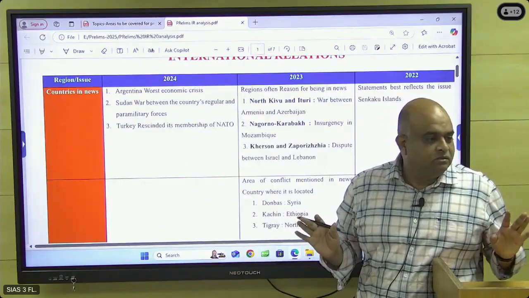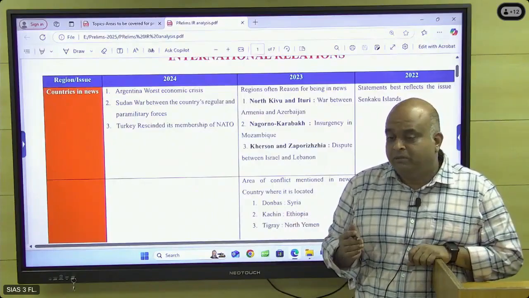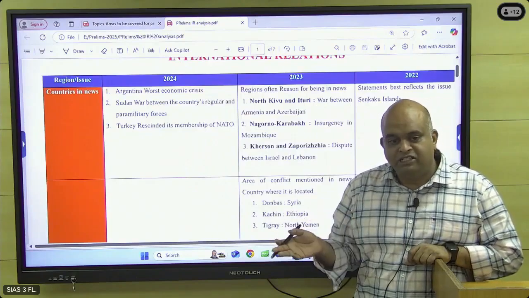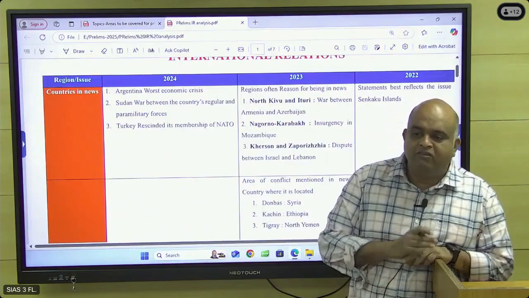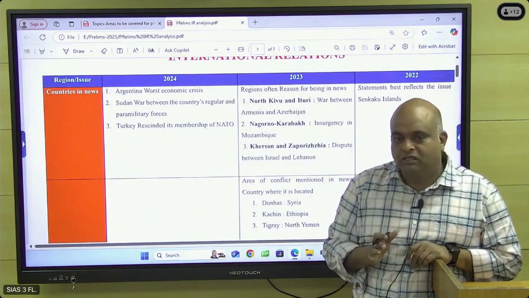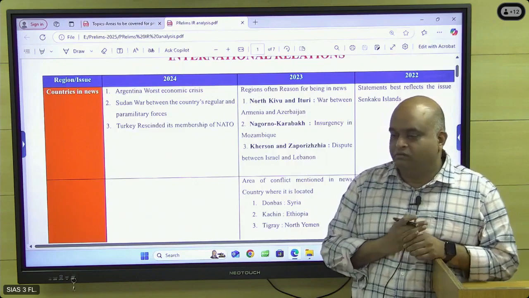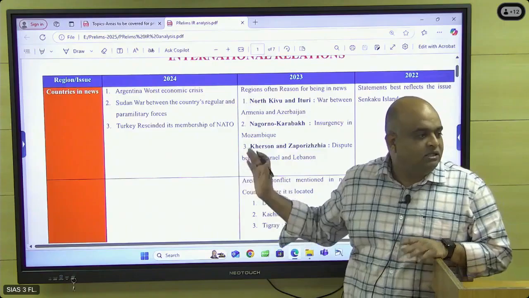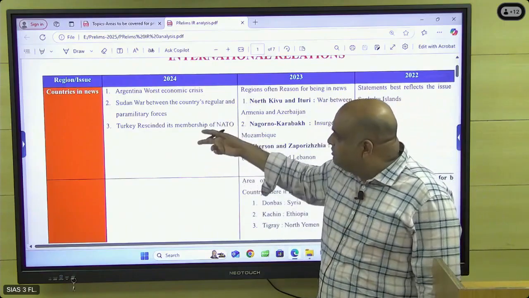Very simple. And Turkey, you have to note that people call it the sick man of Europe, okay? So they have an understanding with Russia, but at the same time they are part of NATO. So Turkey is a major country, okay? So always Turkey is very active in NATO. It won't go with the West, but at the same time it is with the West, like that a country, okay? So easily we can identify, okay?